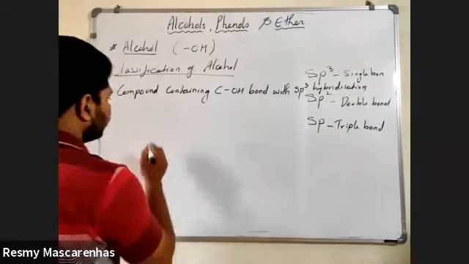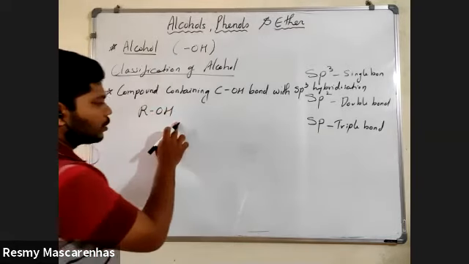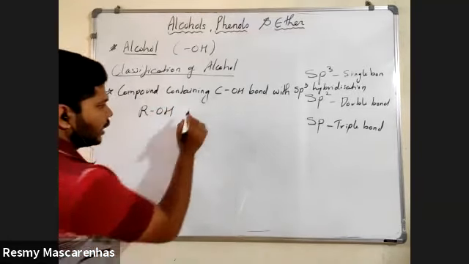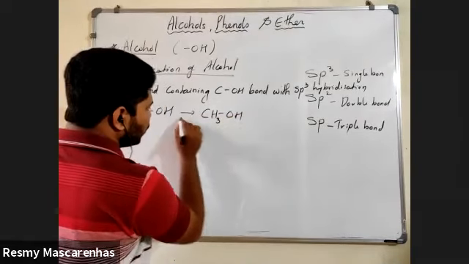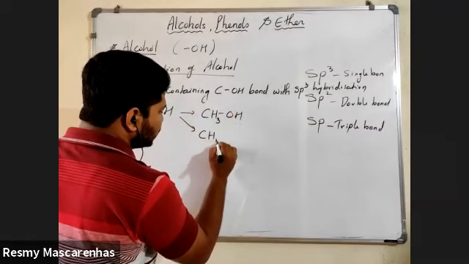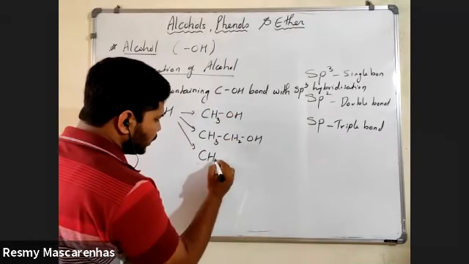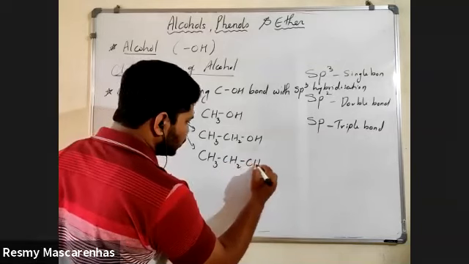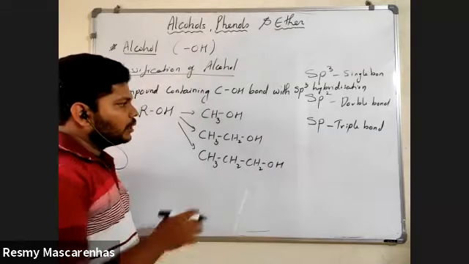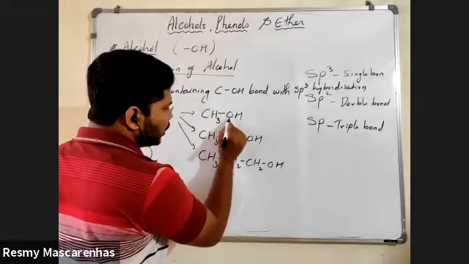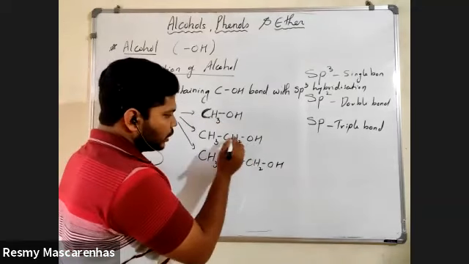What I have told you now is the general alcohol, called ROH. R means any alkyl group, so it can be CH3OH, or CH3CH2OH, or CH3CH2CH2OH, any different forms. But what is important? The OH is attached to this carbon. So this carbon is your major carbon.